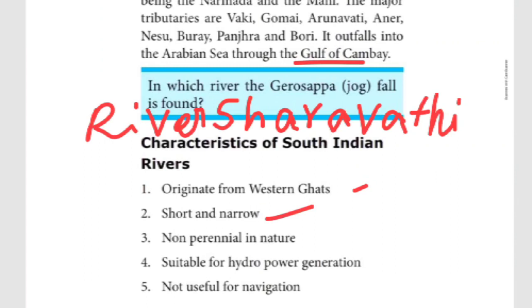Non-perennial in nature: some months water will be there, some months there will be no water. They are suitable for hydroelectric power generation, from which they produce electricity. The last one, not useful for navigation, because they are not perennial in nature.